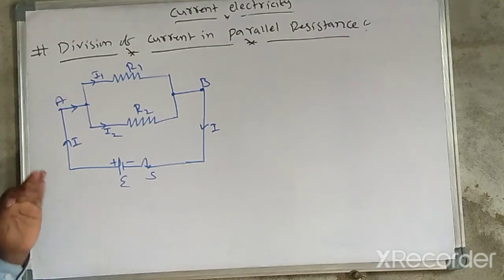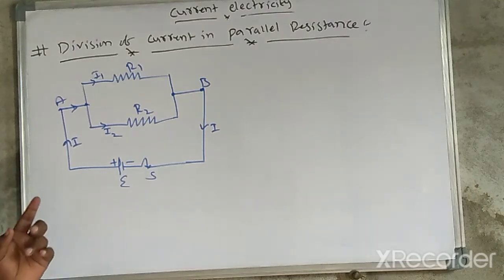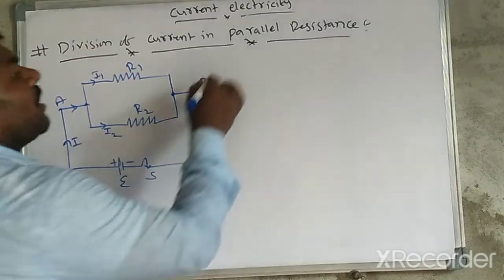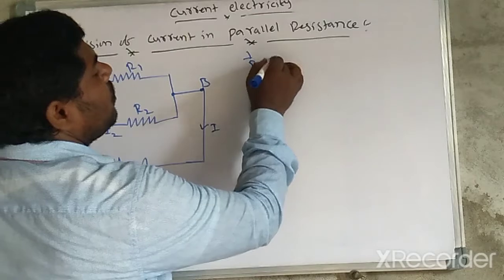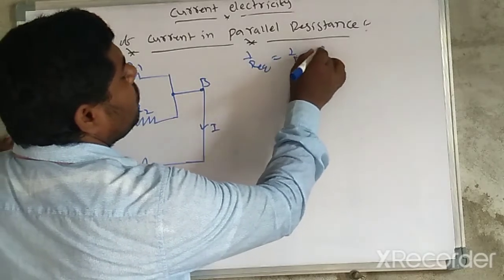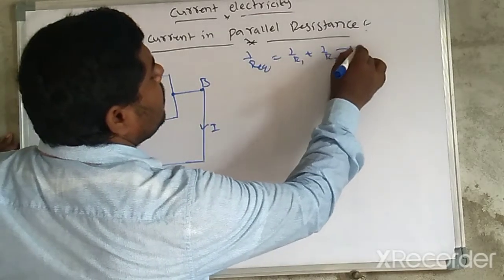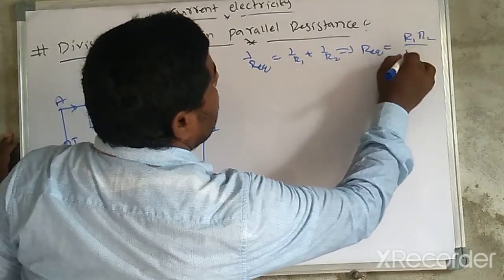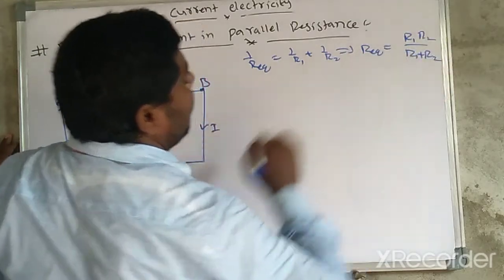For this combination of two resistors in parallel, 1 by R equivalent is equal to 1 by R1 plus 1 by R2. From this, R equivalent is equal to R1 R2 divided by R1 plus R2.